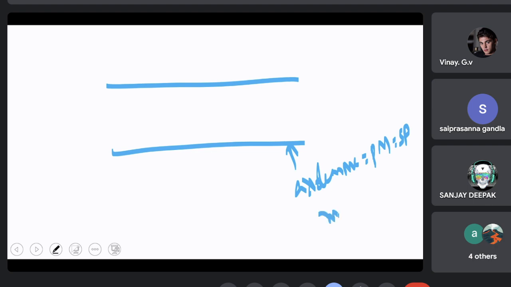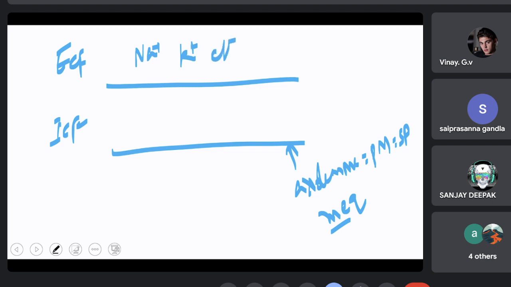We measure ion concentration in milliequimolar concentrations, MEQ. And what happens is, scientists say this is extracellular fluid and this is intracellular fluid. In the extracellular fluid, there are sodium ions, potassium ions, chloride ions and other ions, but with respect to nerve impulse, these three ions are more significant than the others. And inside also there are sodium ions, potassium ions, and chloride ions.